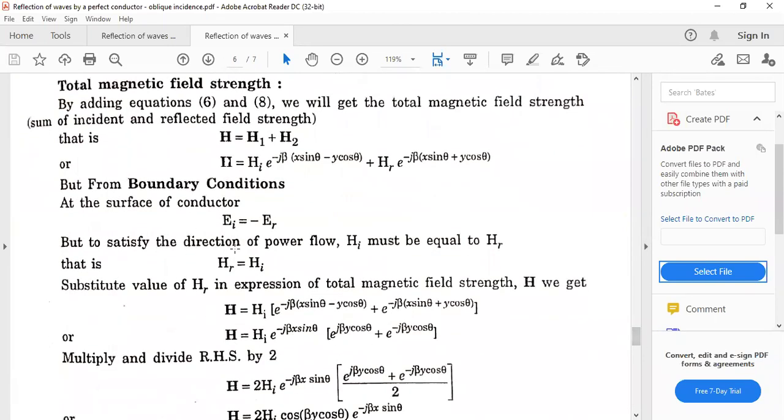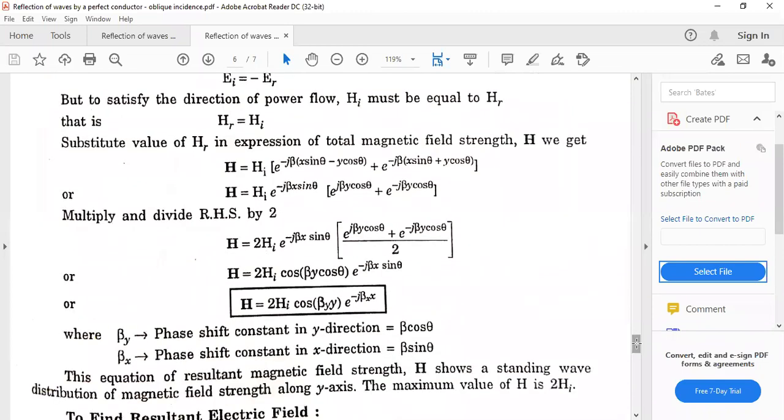But in the case of H, what is the boundary condition? That is HR is equal to HI. Okay, so here we simply take HI common outside, and inside the plus sign will remain. As in the case of E this sign came out minus, here it comes out to be plus because HR is equal to HI. Okay, and just solving it we get this formula.